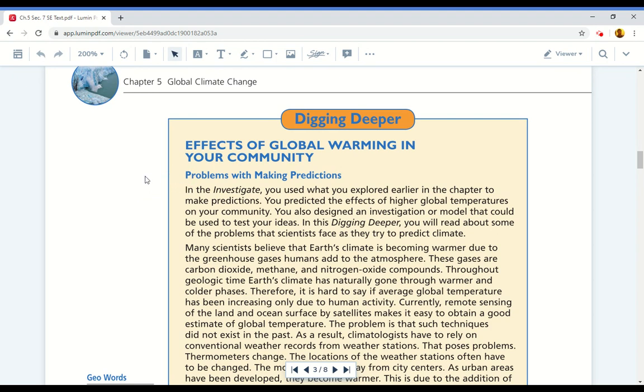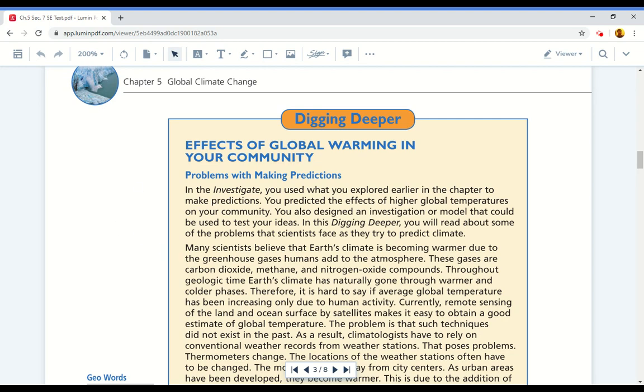Problems with making predictions. In the Investigate, you used what you explored earlier in the chapter to make predictions. You predicted the effects of higher global temperatures on your community. You also designed an investigation or model that could be used to test your ideas. In this Digging Deeper, you will read about some of the problems that scientists face as they try to predict